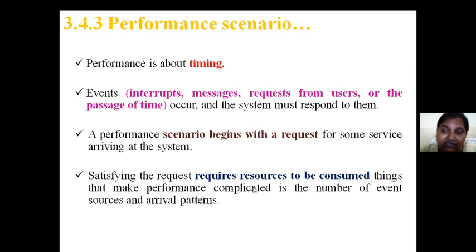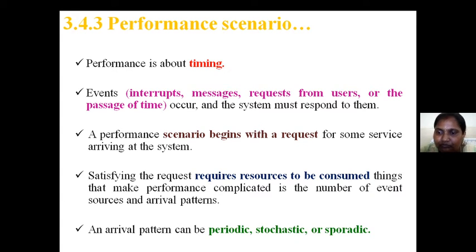Satisfying the request requires resources to be consumed. Whenever we make a request and want to get the reply, all resources should be available. Whenever the resources are not available, the response will not come. At that time there is a delay in the response, and we will check the performance concept. In that case, we will check the availability also. If there is a problem with availability, it is directly proportional to performance, because as there is no availability of data, the performance will not give a better output, okay?